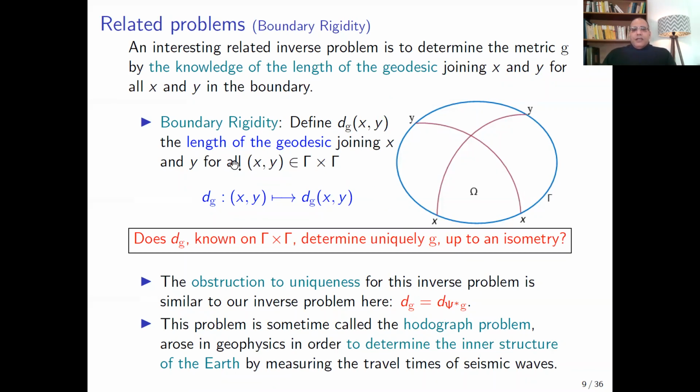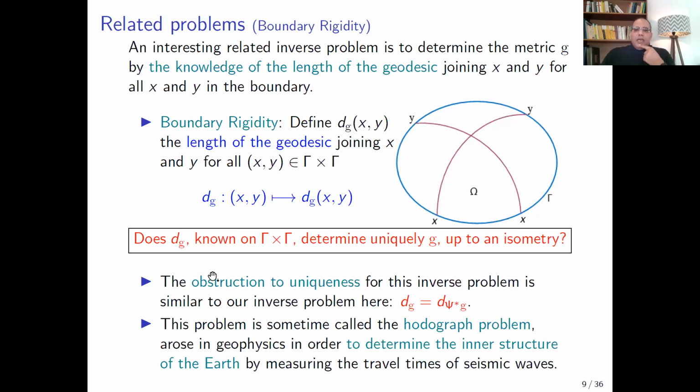If you consider the geodesic distance corresponding to the metric G as the minimum of the length of any curves joining x and y, for any x and y in the boundary, then the very famous boundary rigidity problem can be stated as follows. Does the restriction of the geodesic distance to the boundary determine the metric G up to an isometry?